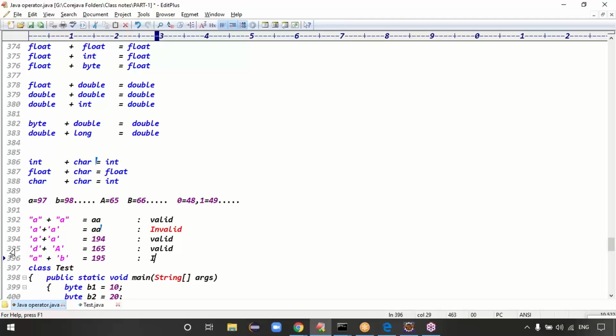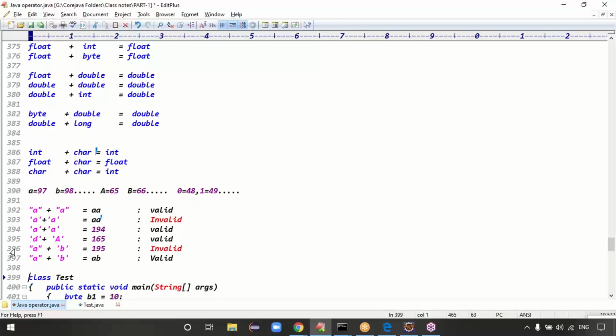I think invalid, sir. Why? Because string plus character, string with concatenation of any data gives string as output, right? I think this is valid, right? Guys, yes or no? Arshita, yes sir? Yes, sir. Everyone is clear, because this is string plus character. String plus character means what? String plus concatenation of any data gives string only as output, right? So here string plus character gives the output AB only, guys. Is that clear now?